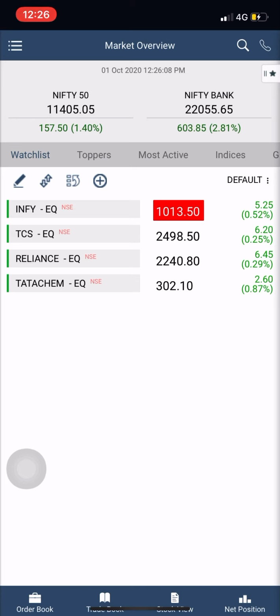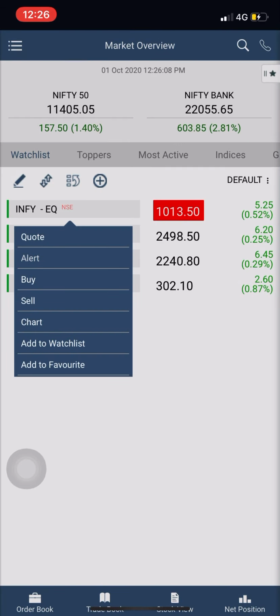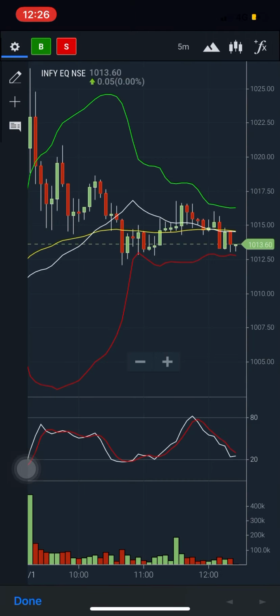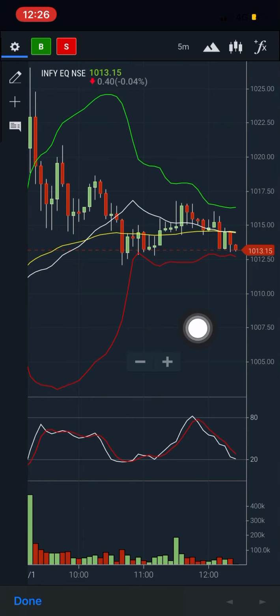So all in all, besides that, you can always take a look at the new chart that they have introduced. You can simply click on the charts and you will see this is the ChartIQ chart that they are having. This is the chart of Infosys. The stochastic is going down. There was very good volume in the morning, but as of now the volume has subdued and the stock is taking support at the lower end of the Bollinger Band, and it's squeezing. If you see, the width here is huge, but here the width has gone down significantly.